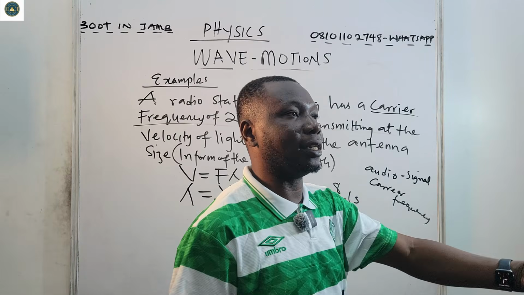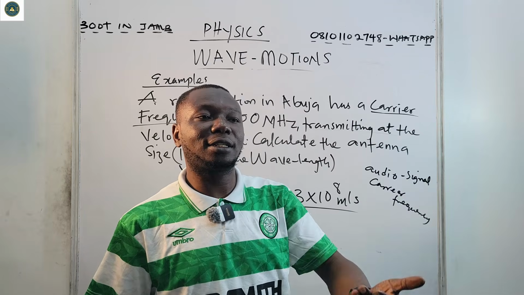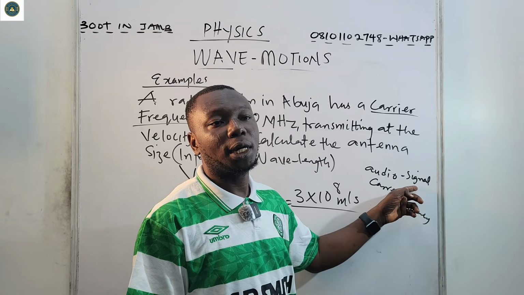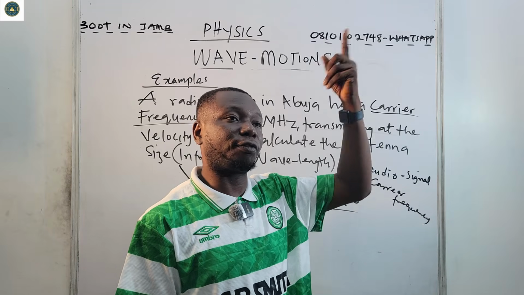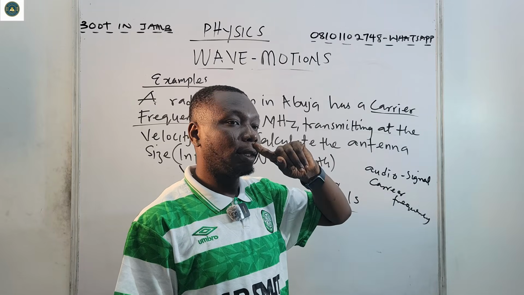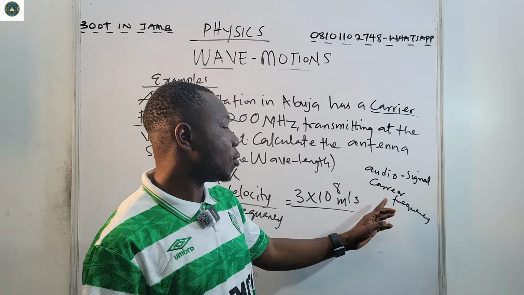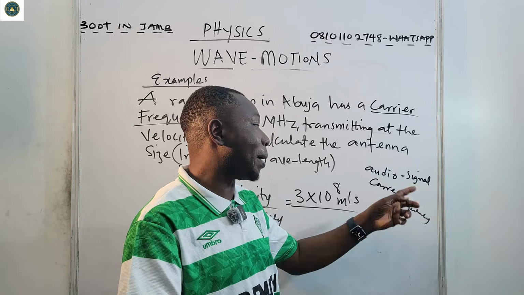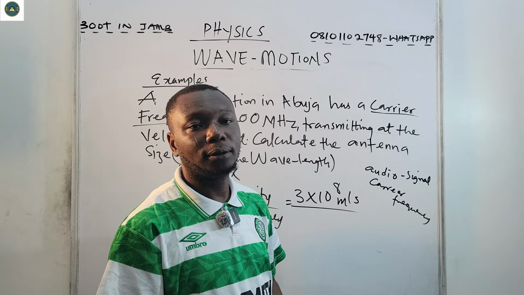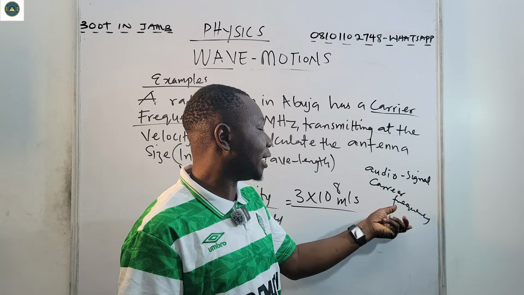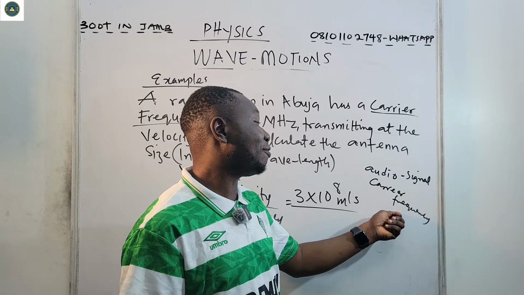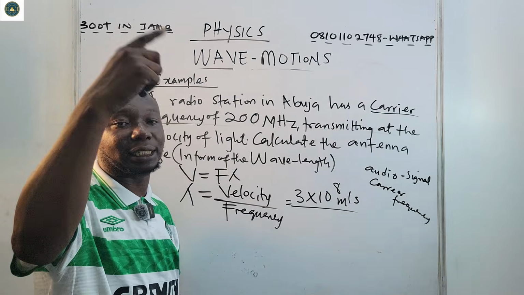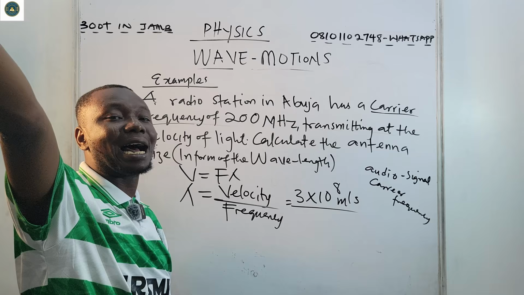But if I have an audience 100 meters away, they won't be able to hear me, because at that point my audio signal will be too weak. So there's a need for a carrier frequency that envelopes my audio signal. When the audio signal is enveloped by the carrier frequency, it can now be transmitted to a very far distance.